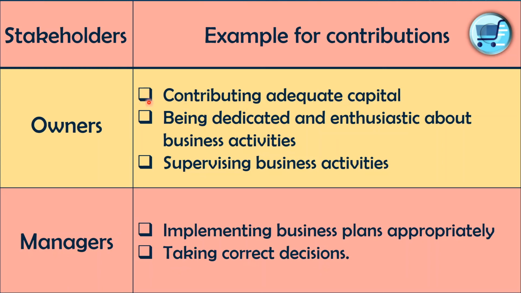Yeah, there should be adequate capital and working capital to do day-to-day business activities, right? Being dedicated and enthusiastic about business activities. For sure, there should be dedication and enthusiasm to perform business activities.